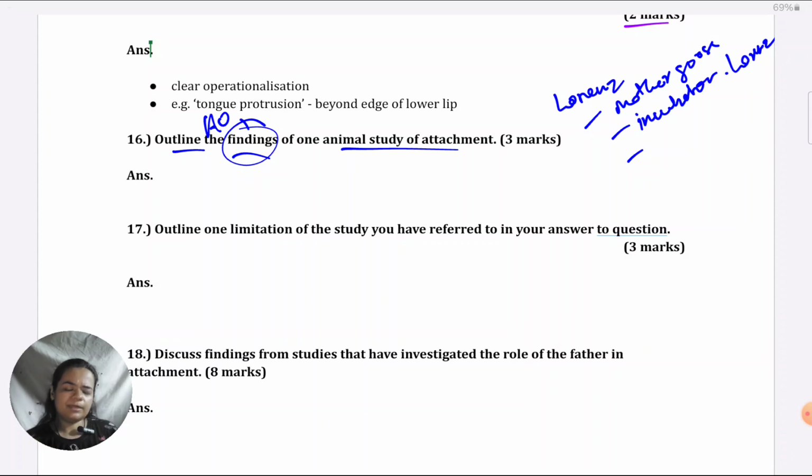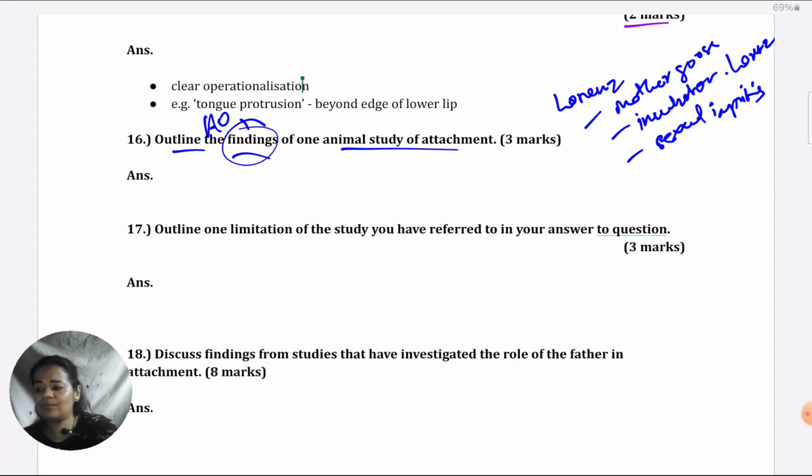the sexual imprinting, which Lorenz had seen. He had done a long-term follow-up of the geese, in which he found that whichever figure the geese had been imprinted on in infancy, that is the figure to which they sexually imprint in future. For example, if they've been imprinted on Lorenz, then they desire to mate with a human being rather than with animals. So 3 findings, 3 marks, as simple as that. Just notice in all I've given a finding or result. I've not given the aim, why he did the study, what he did in the study, or what he interpreted from the study about attachment, nothing like that.